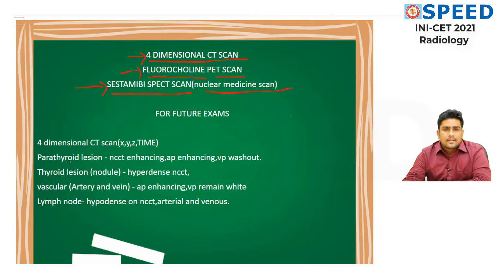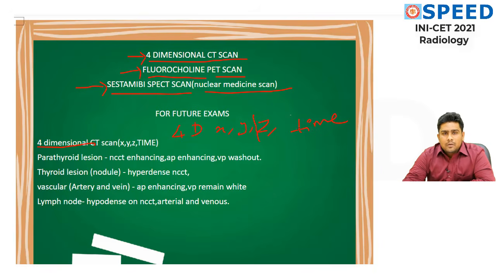Okay. Let's say, what is this 4-dimensional CT scan? The 4 dimensions are X, Y, Z, the X axis, Y axis, Z axis, followed by the 4th dimension, which is time. Same like Marvel movies, we are entering into the 4th dimension.